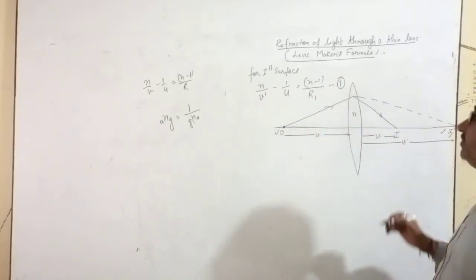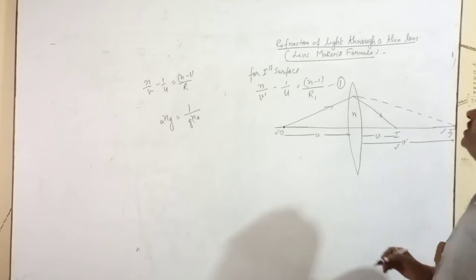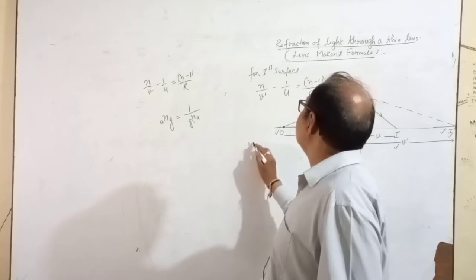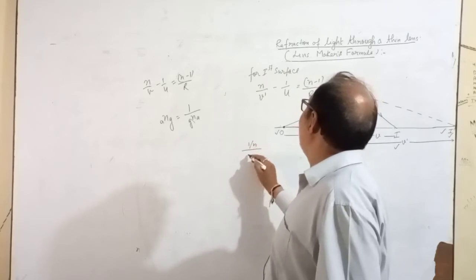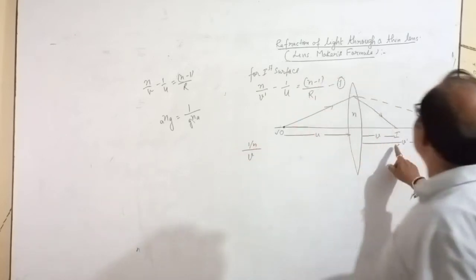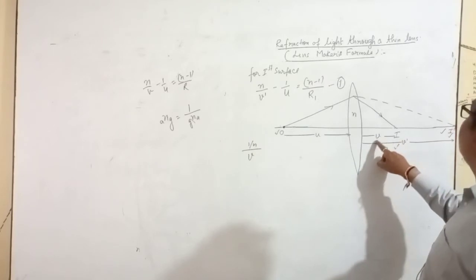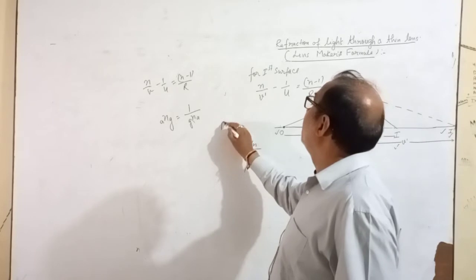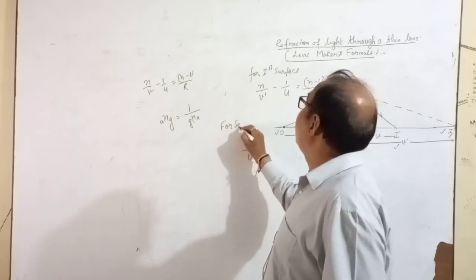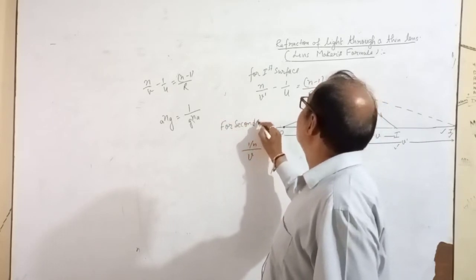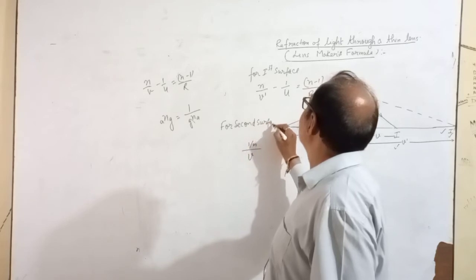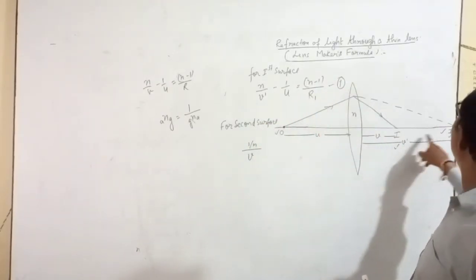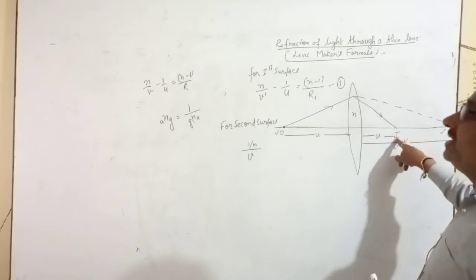So here, in place of n, for the second surface, what is the object? I dash works as the object and I works as the image. So you are going to write 1 upon n upon v, because this is the image for the second surface. V is the image, I is the image for the second surface. For the second surface, I dash is the object and I is the image.